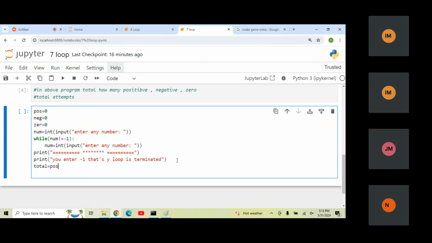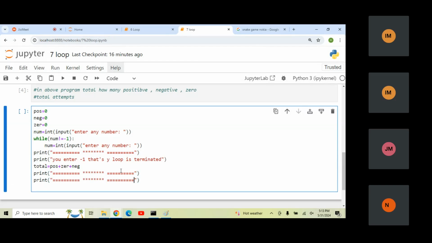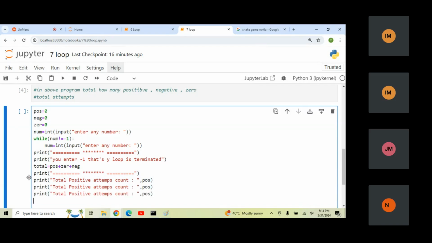Total equals to once all the total positive 0 plus negative it should count. Okay, and then what it should print here? It should print here I'm going to mention total positive attempts count is positive, and let me copy negative, 0, and total.